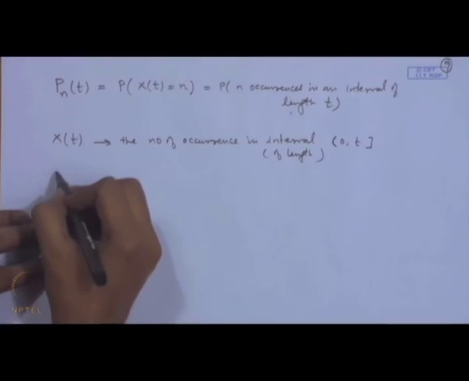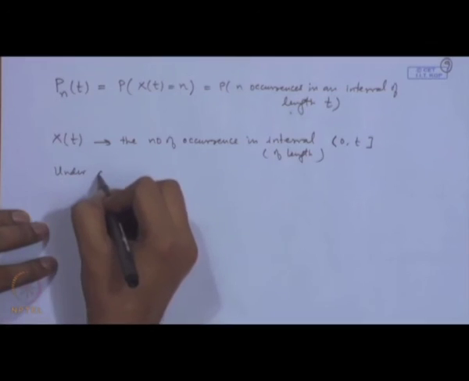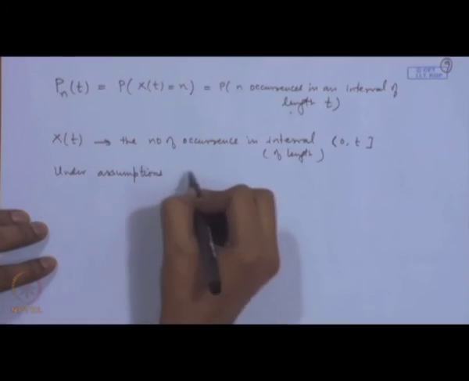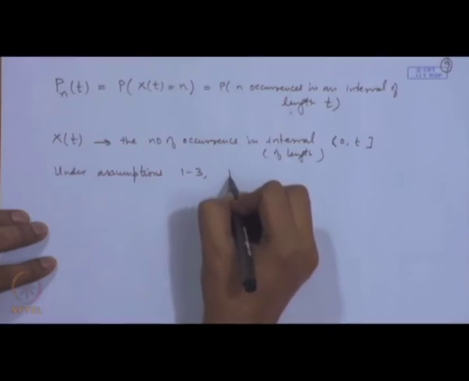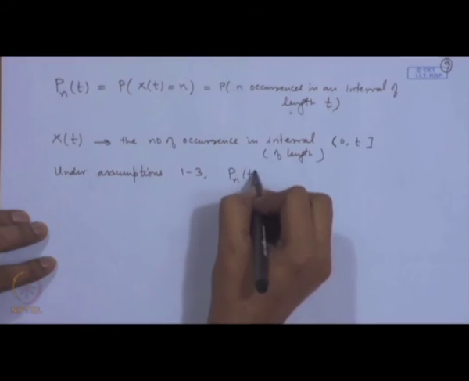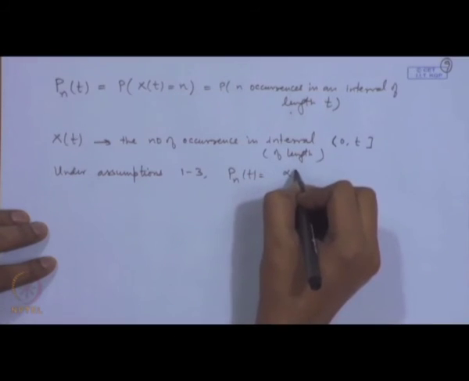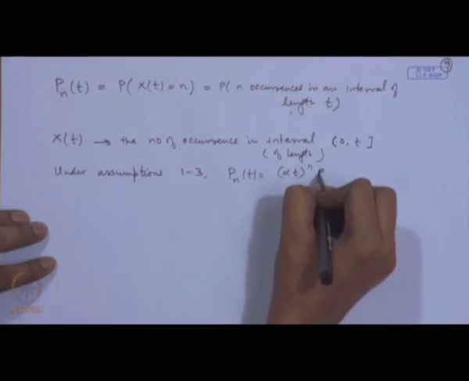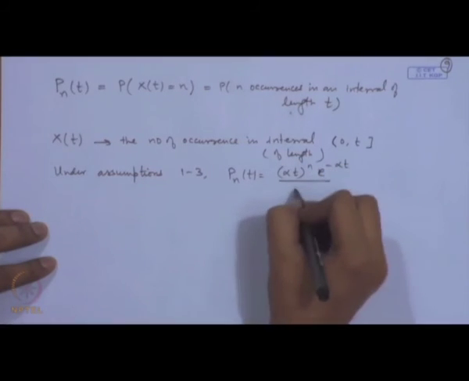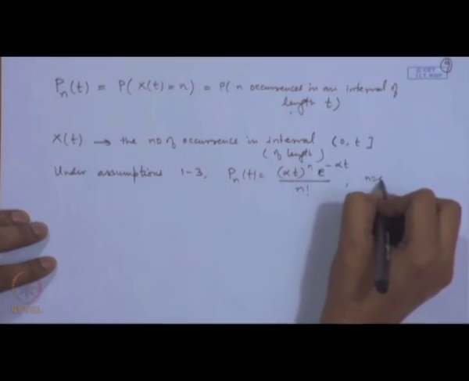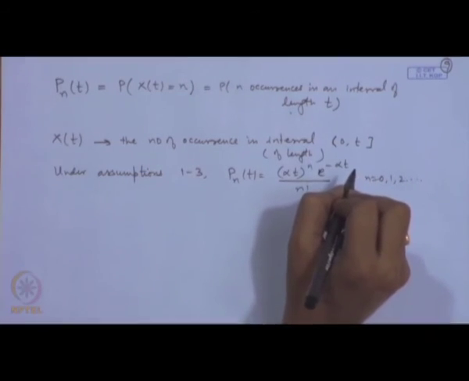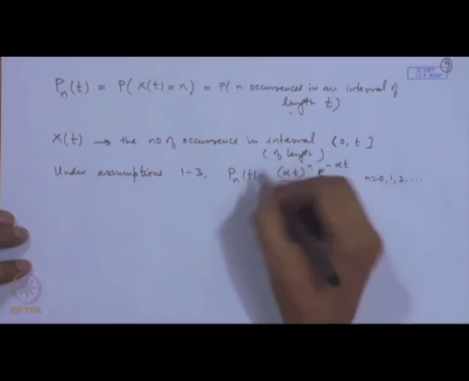So, under assumptions 1, 2, 3, P_n(t) is equal to (alpha t)^n e^(-alpha t) divided by n factorial, n equal to 0, 1, 2, and so on. So, that is the number of occurrences in a Poisson process.